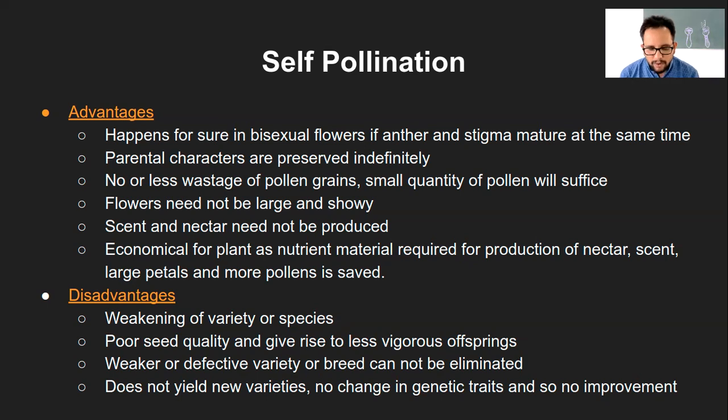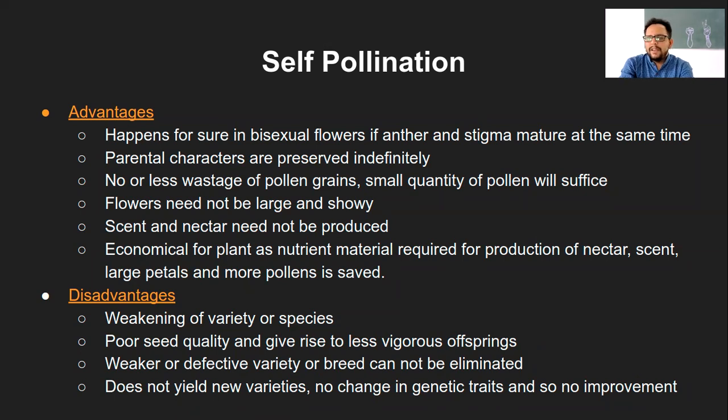Okay, so if there are no questions, the example that I want to share is related to human genetics, but it is kind of an analogy to self-pollination. Now, I don't know if we discussed this earlier, but let's say in India, we have a tradition of, not tradition as such, but there are quite a few marriages which happen within the siblings, right? Like a little distant sibling, or sometimes even an immediate, not sibling, cousins, I mean.